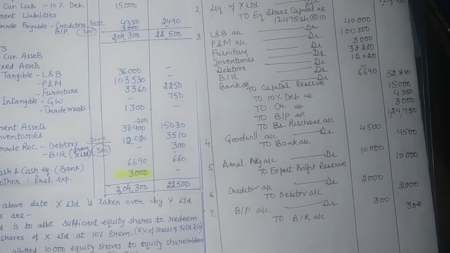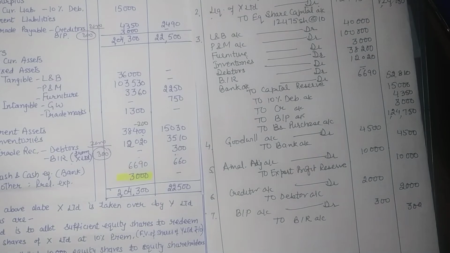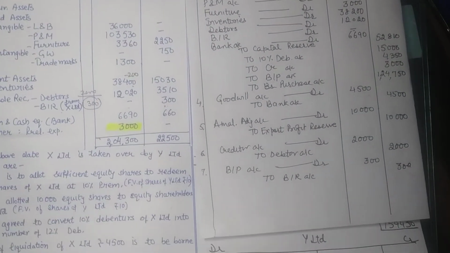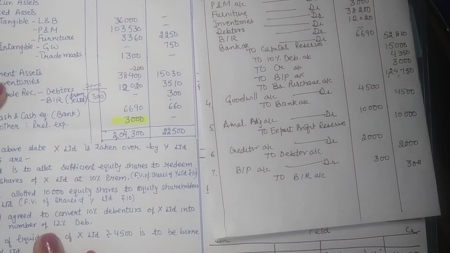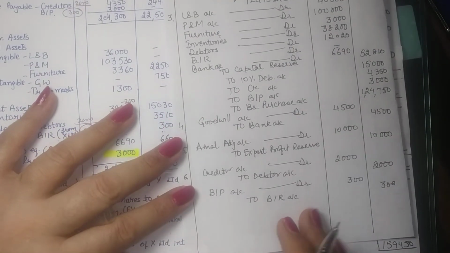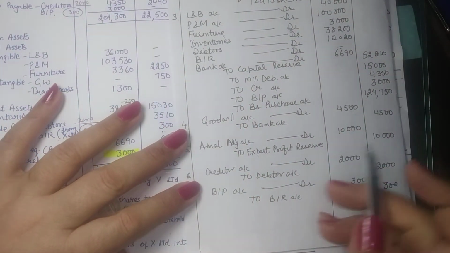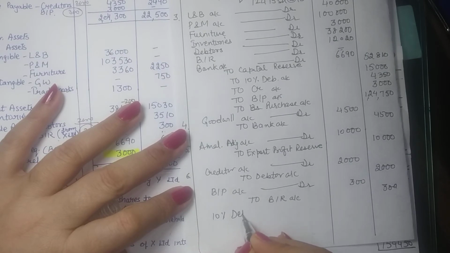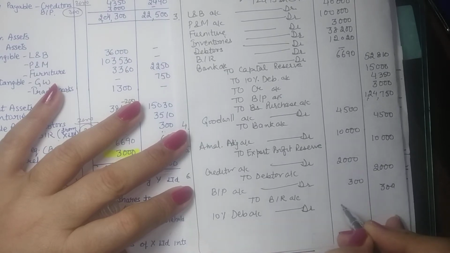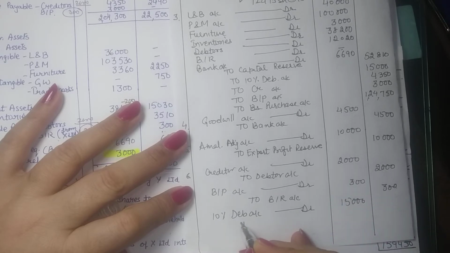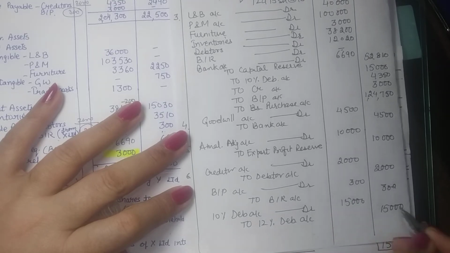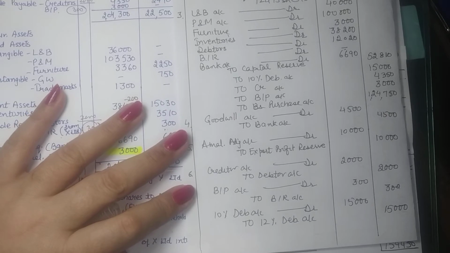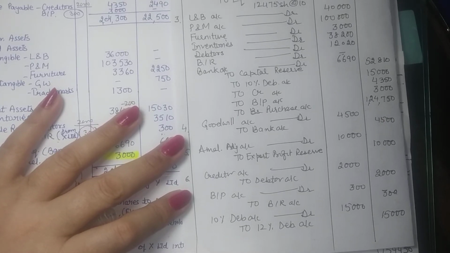Are we given any other thing? Yes, we are given the debentures that you took over from X Limited. The 10% debentures are converted into an equal number of 12% debentures. So these 10% debentures that Y Limited took over will be converted, so debenture account debit 15,000 into 12% debentures account. So you can pass entry for this. This way we have taken care of all the adjustments. So all adjustments and the main entries are to be recorded.